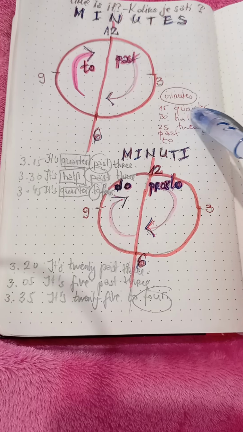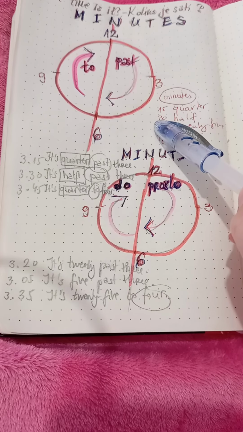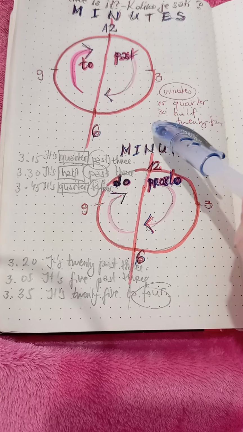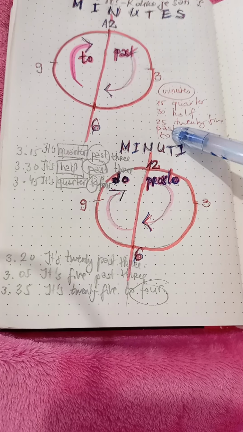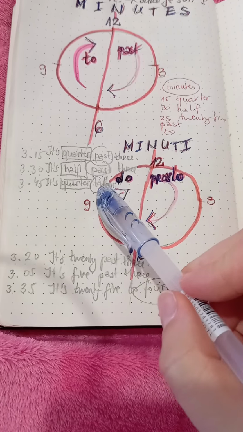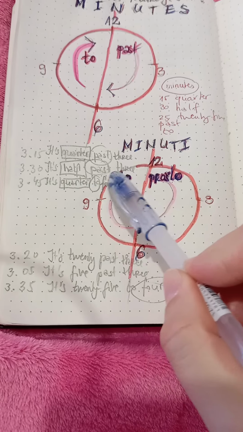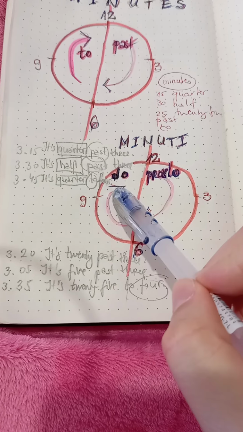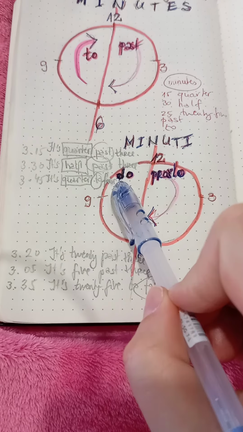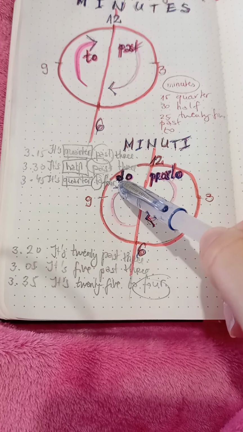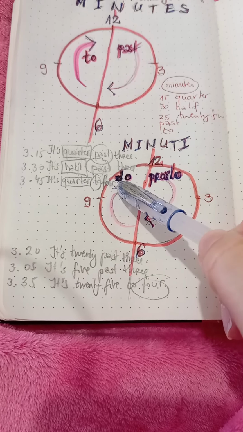15 minutes quarter, 30 minutes half, expression past, expression to. Remember to change the number. It isn't 3 anymore, it is now 4. And that's it.